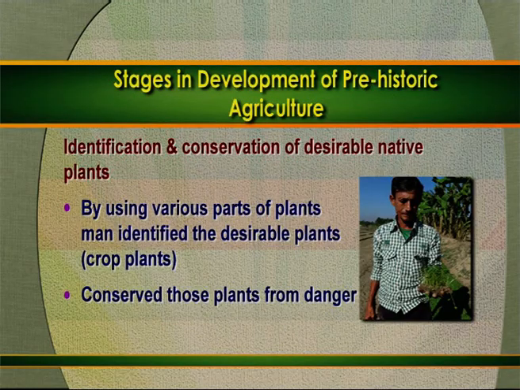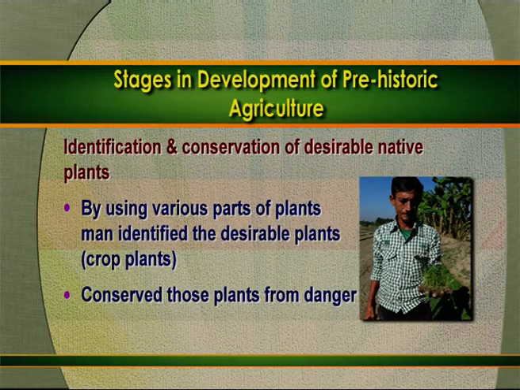Now we will understand how agriculture developed in the prehistoric period. The first stage for development or evolution of agriculture started with the identification and conservation of desirable native plants. As the population slowly increased, hunting and gathering was not sufficient.